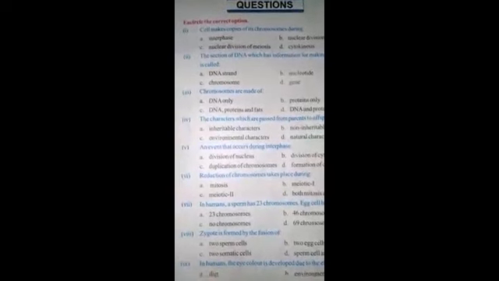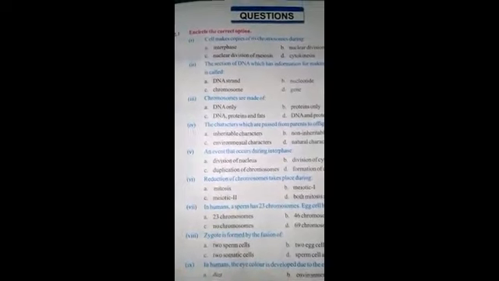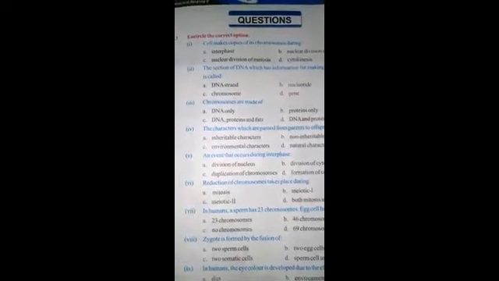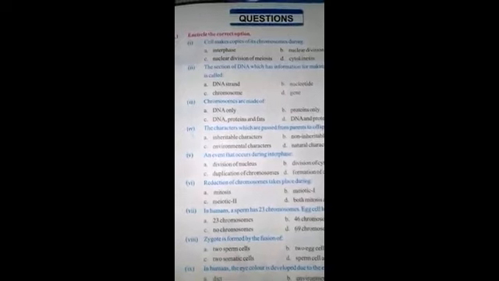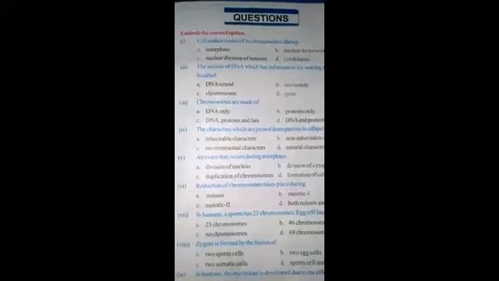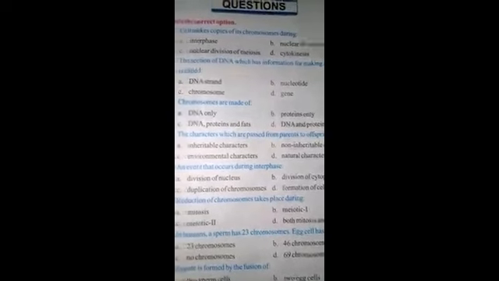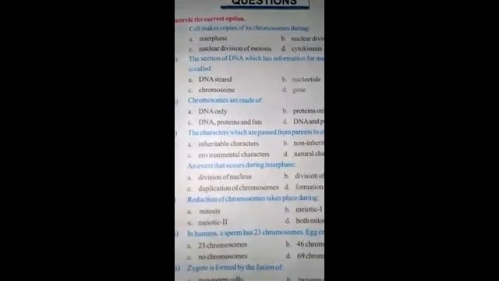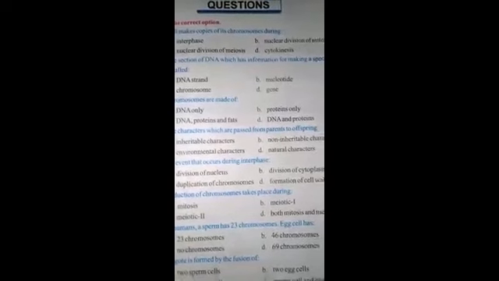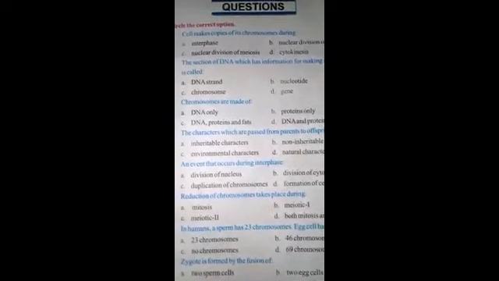Today we have to do the question number 1, 2, 7 and last of exercise of chapter number 2. Question number 1, encircle the correct option. First statement, cell makes copies of its chromosomes during A. Interphase, B. Nuclear division of mitosis, C. Nuclear division of meiosis, D. Cytokinesis. The correct option is A. Interphase.